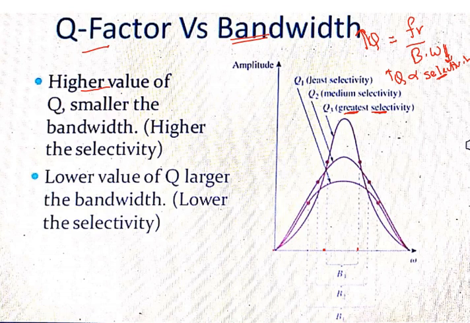And large bandwidth, for example this one, a large bandwidth of frequency we are taking, then smaller the quality factor and smaller the selectivity. Inversely proportional, very, very important relation. So small bandwidth, large quality factor, large bandwidth, small quality factor. And quality factor is proportional to selectivity. So this is regarding quality factor, and some portion about resonance we have discussed.